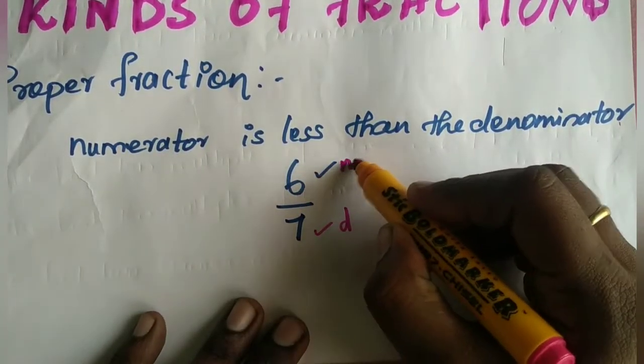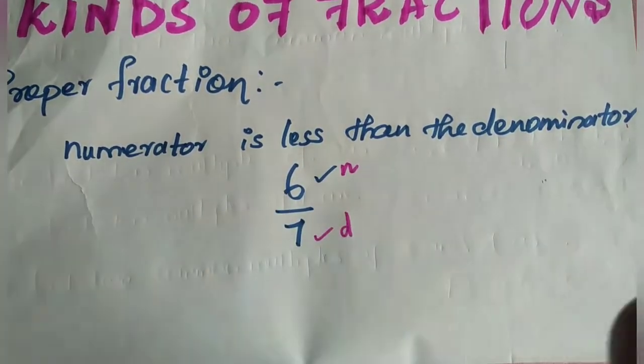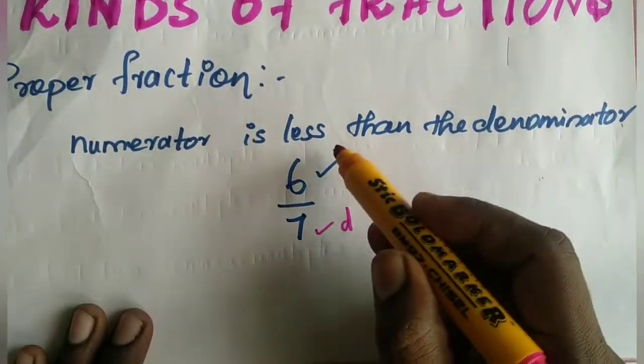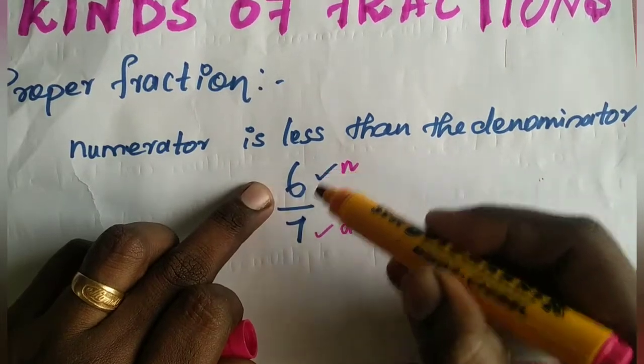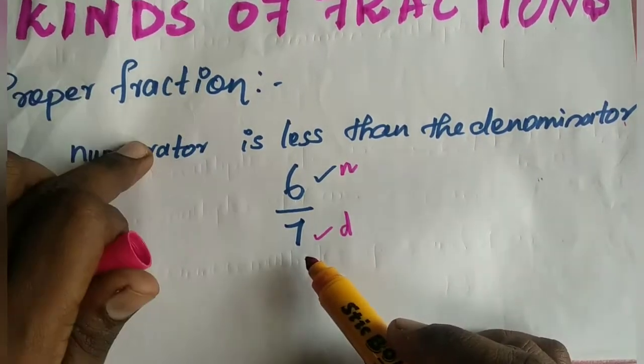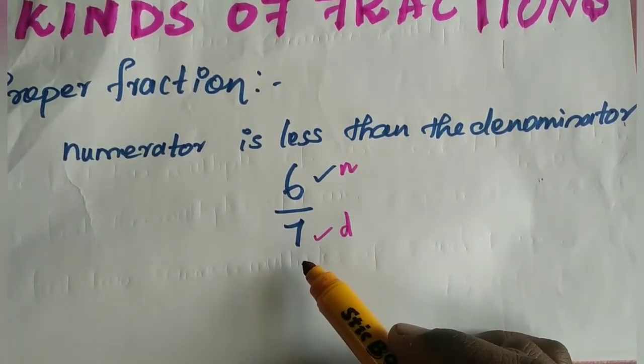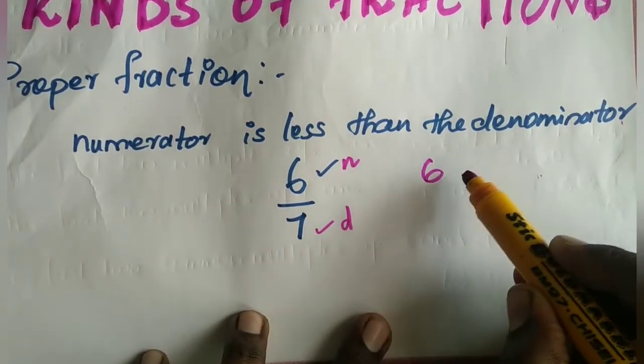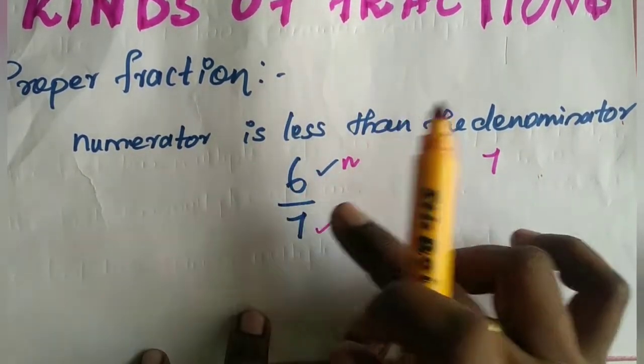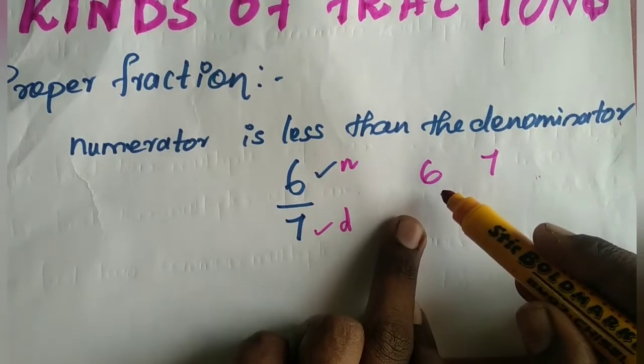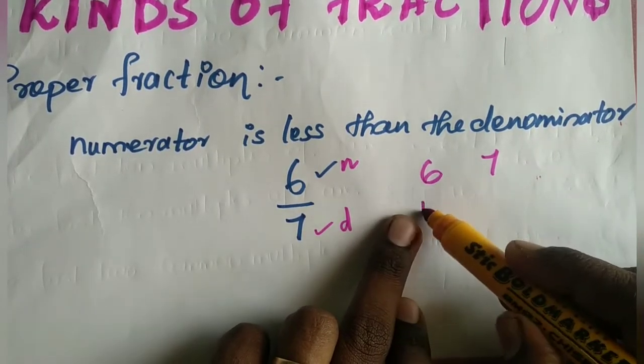Up means numerator, down means denominator. Now, the numerator is less than the denominator, so we can call this a proper fraction. Compare the two numbers, 6 and 7. Which is less? 6 is less, am I right?